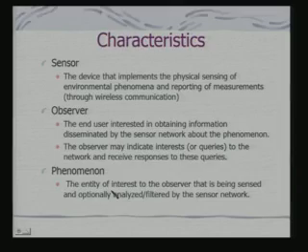The physical phenomena is the entity of interest to the observer that is being sensed and optionally analyzed or filtered by the sensor network, because this analysis and filtering task can be node centric and need not be centralized.